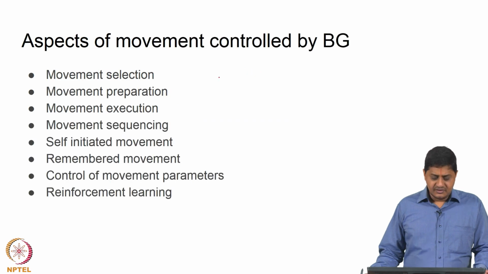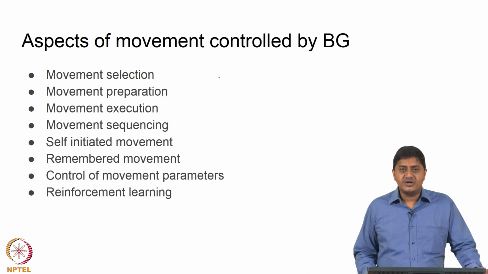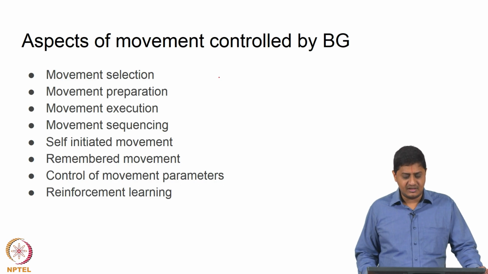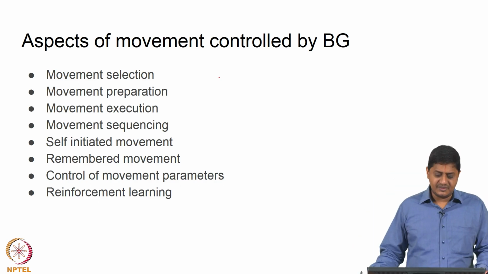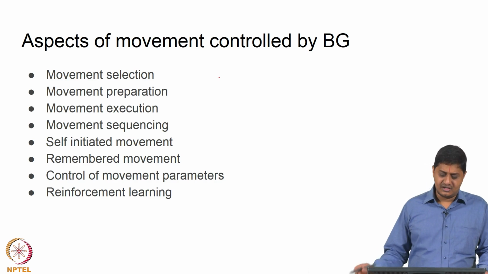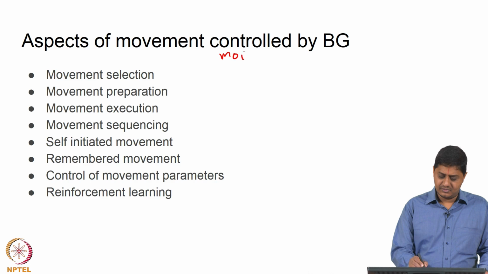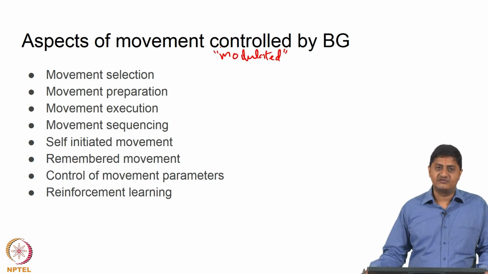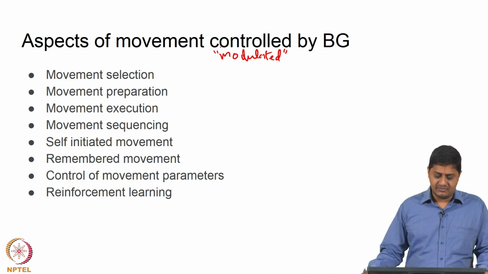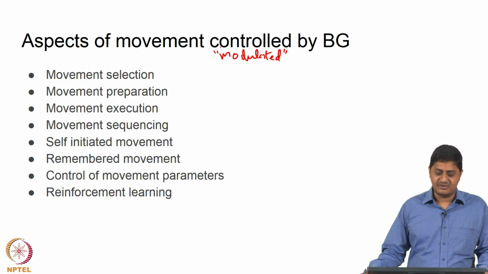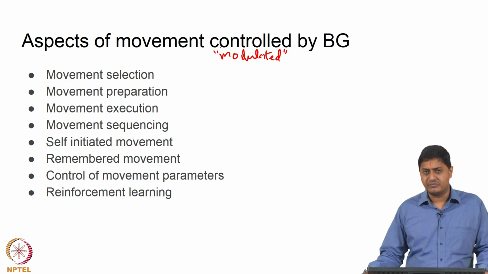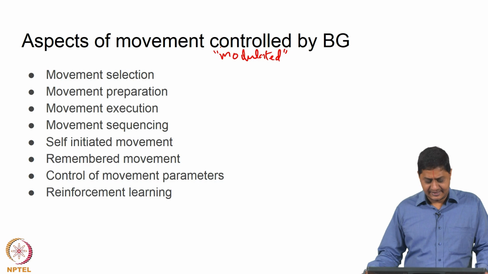and its receptors. Essentially, it has been observed that the following aspects of movement are modulated by basal ganglia, for want of a better word. Controlled may be considered a strong word by some of us, so I am using a different word, modulated, by basal ganglia.